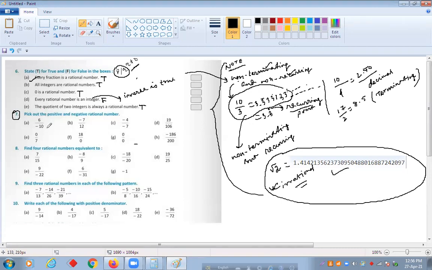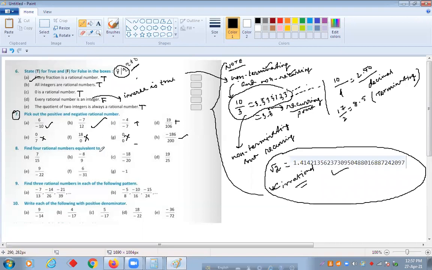Pick out the positive and negative rational numbers. It's easy to find the negative ones. I'm only putting a tick on those which are negative. This negative, and this negative. And this doesn't have any value, so it is not a rational number at all. And this also has value 0, neither negative nor positive. So the rest are positive. Clear?